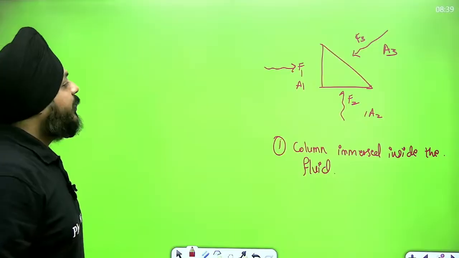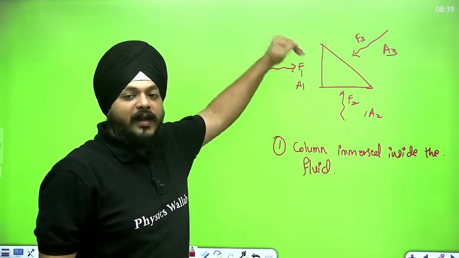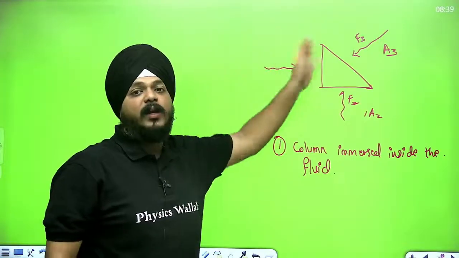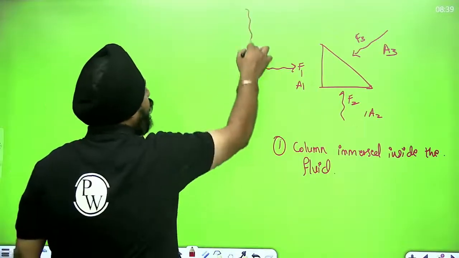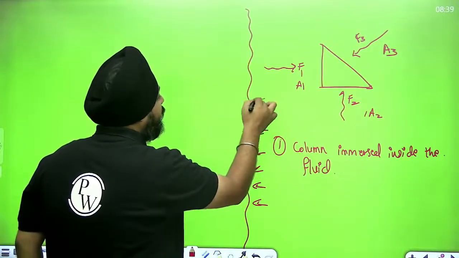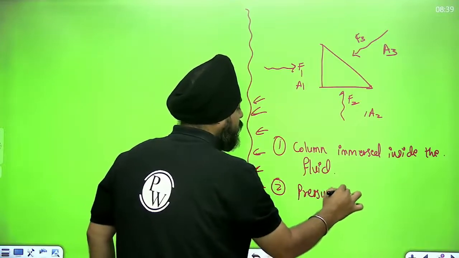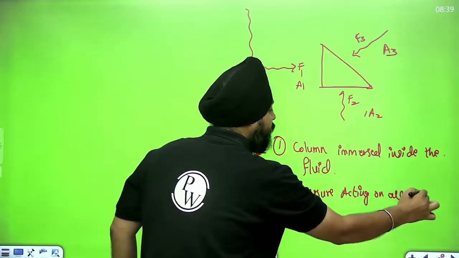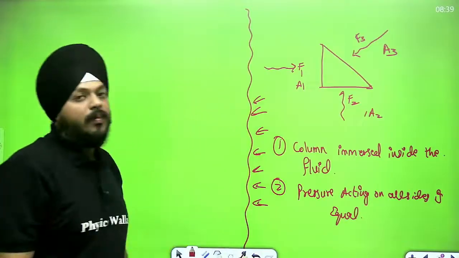So here he wants to say the pressure. Suppose a liquid column is introduced and you apply a small pressure from the outside, then it is equally distributed in all directions. So when the column is immersed inside the fluid, the pressure acting on all sides is equal.